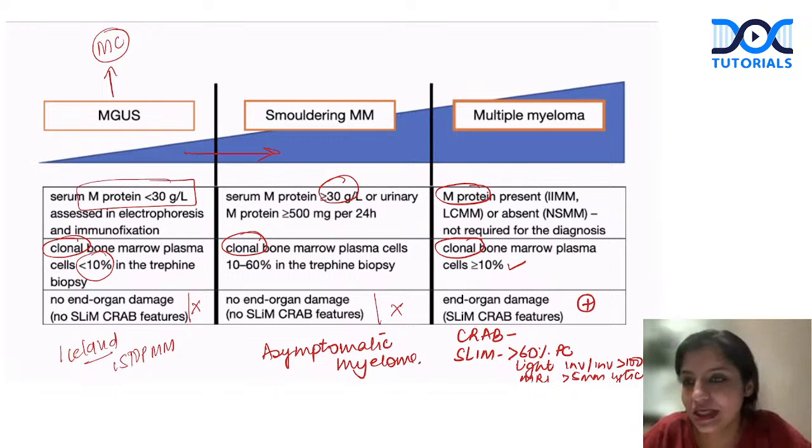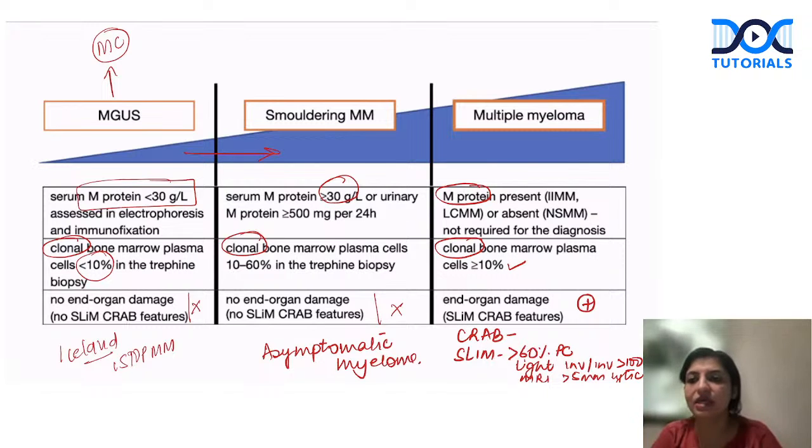M protein is present, but it is not required for the diagnosis. Why? Because we can have non-secretory multiple myelomas also, which make only light chains, so in them the M spike does not come. It is not necessary that it will come. So that is important. Anytime an elderly patient comes to you, I've told you this story so many times. This is a real story, that an elderly female comes to you. This was a real case of mine, which I have already told you in a lot of my videos also.